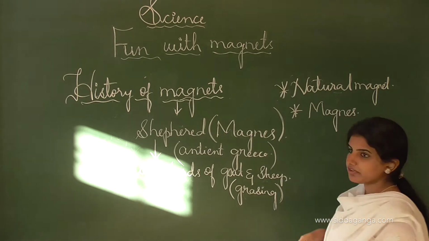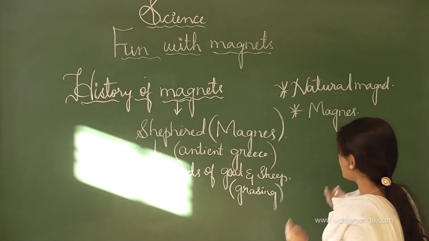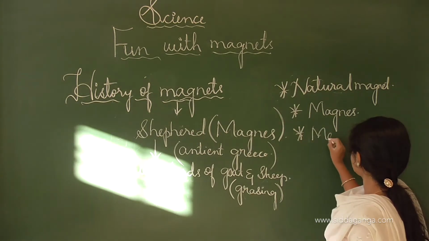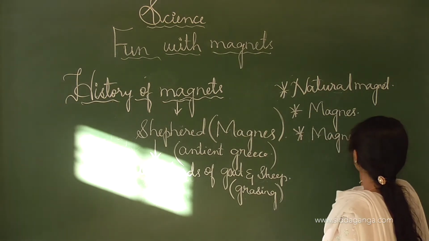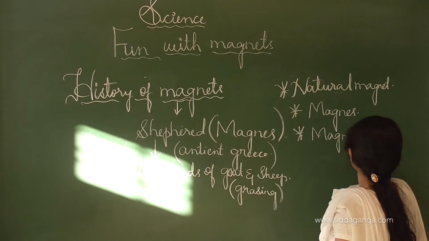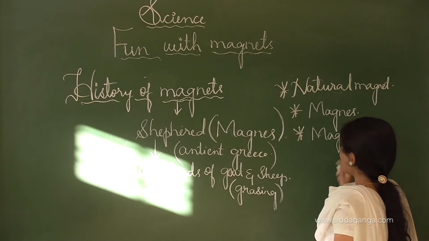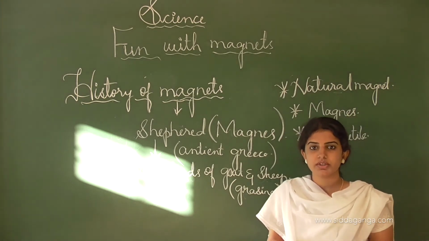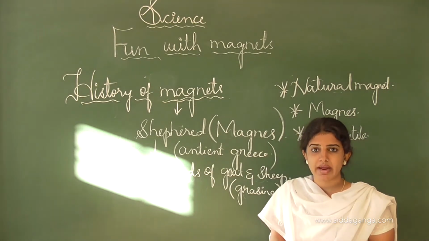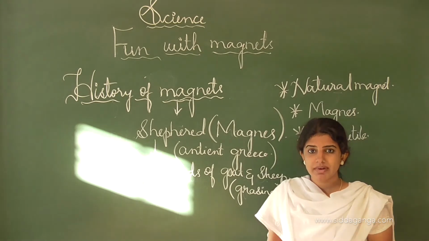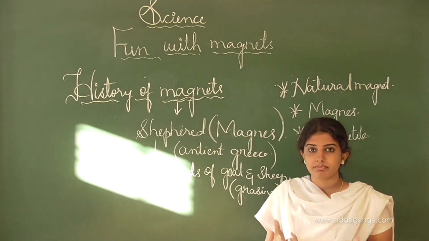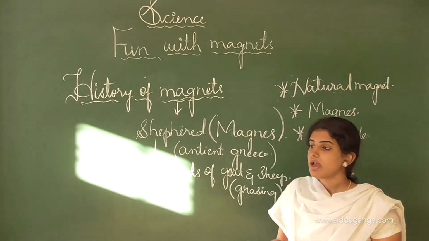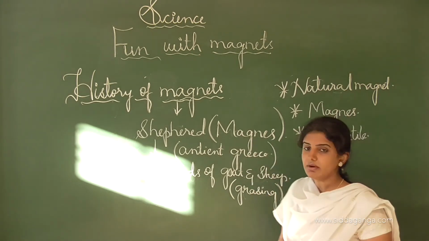After the name of the shepherd, Magnus, the rock was also given the name magnetite. Sometimes some people believe that the term magnet came from a place known as Magnus, where the discovery of the magnet took place. And this is all about the history of the magnet.